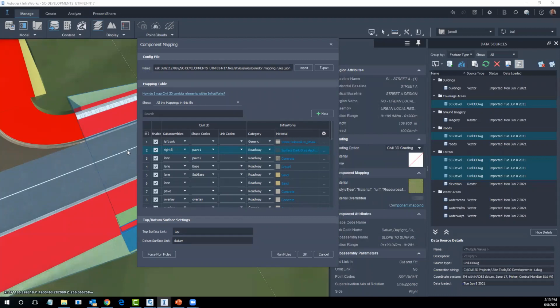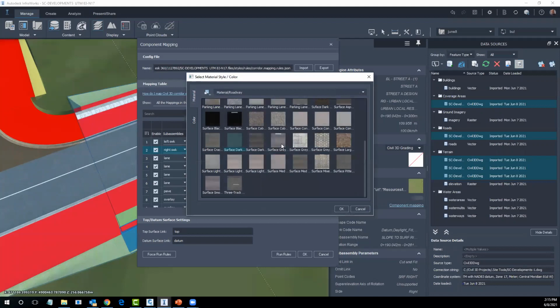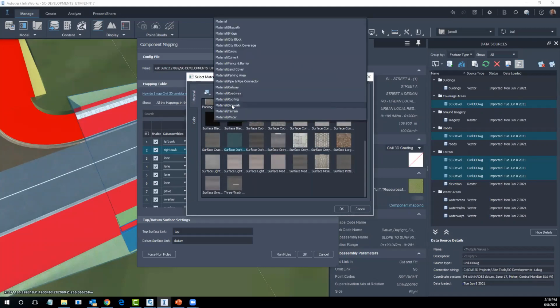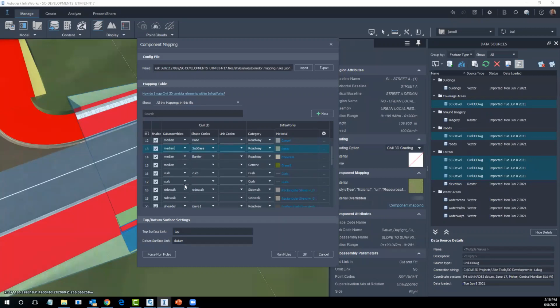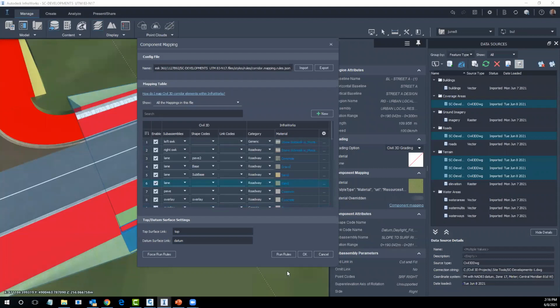So once you build that mapping, you could export it and reuse it, or with different scenarios, different types of roads. It is a really helpful tool for matching the roadways, road components when you get that from Civil 3D into InfraWorks. Please take advantage of that if you're in roadway design or presentations. It's a good tool.